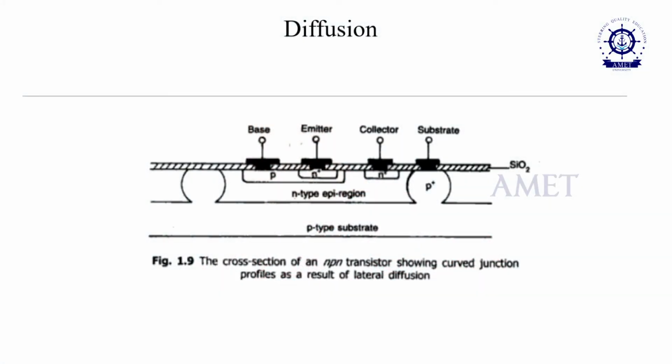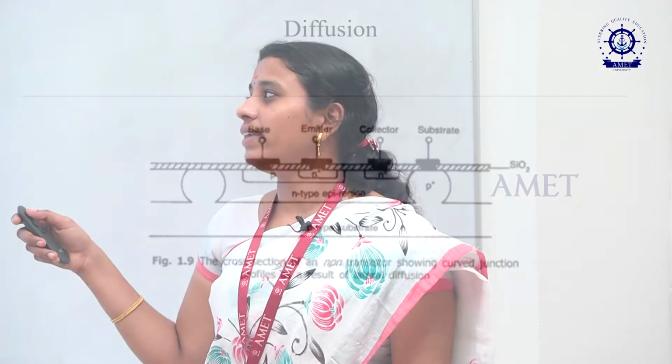This is the p type, n type epitaxial layer, and above it the p type and n type layer. In this we have to find out some regions: that region only for the base region, the n region for the emitter, n plus for the collector and p plus region for the substrate.